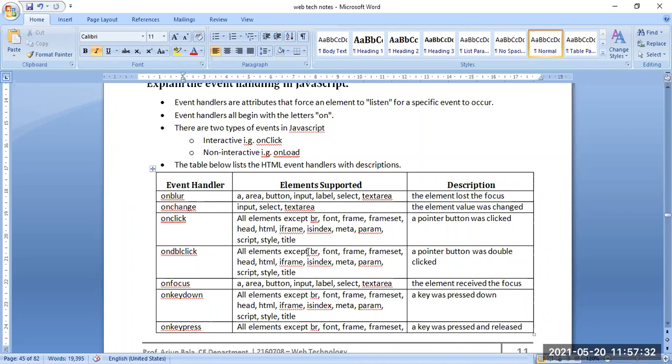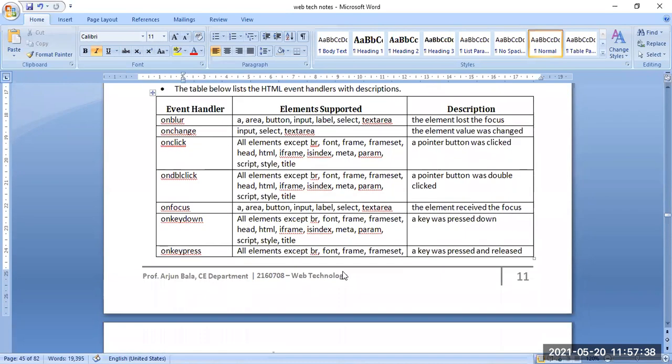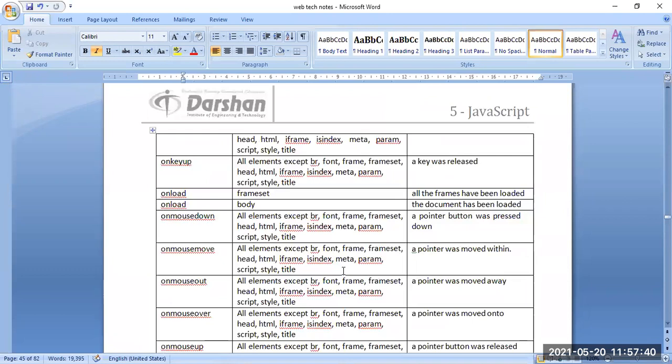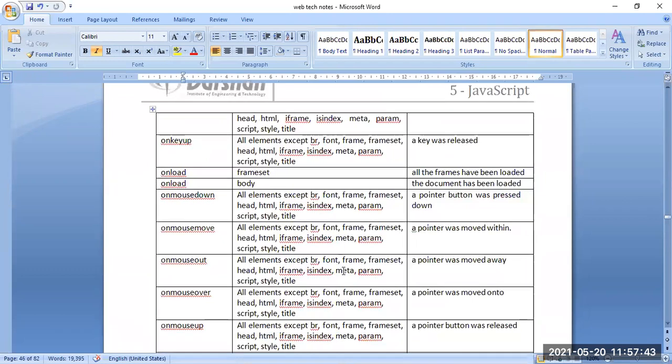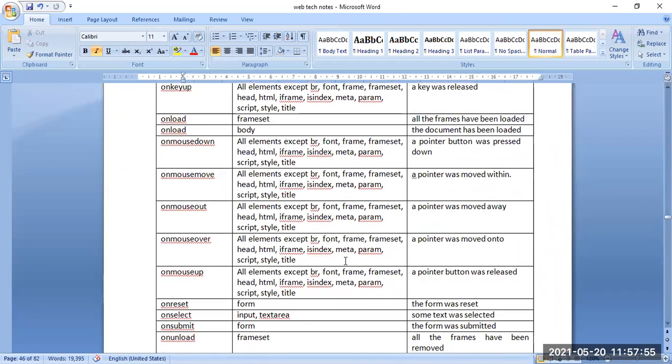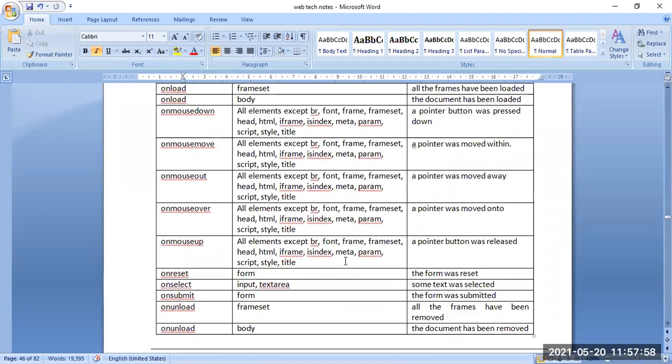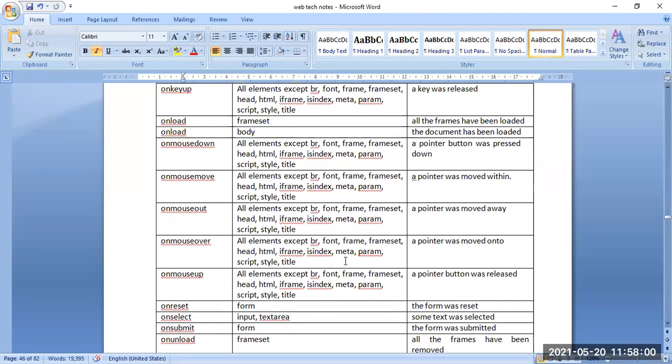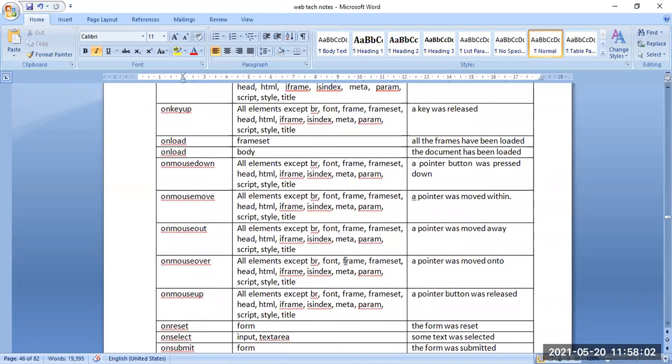And what is the purpose of these event handlers that have been mentioned? Then there are more that have been added: on key up, on load, on mouse down, on mouse move, on mouse out, on mouse over, on mouse up, on reset, on select, on submit, on unload. So these are the things present here.